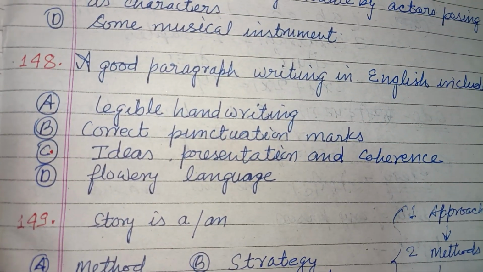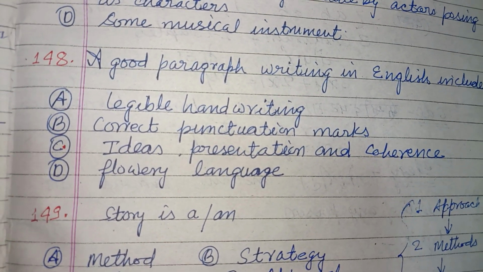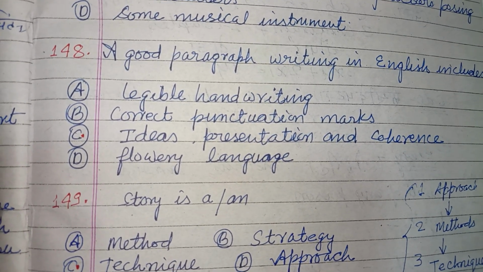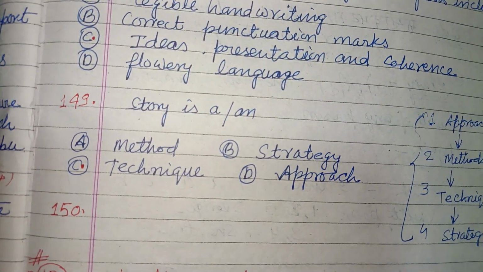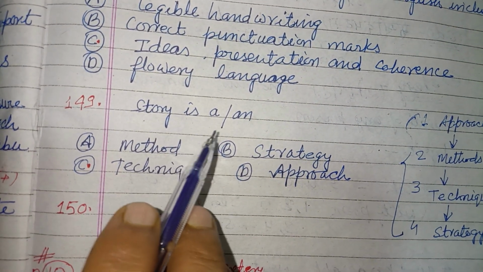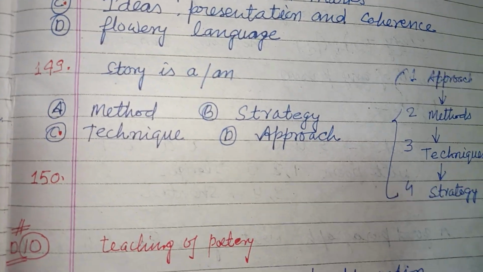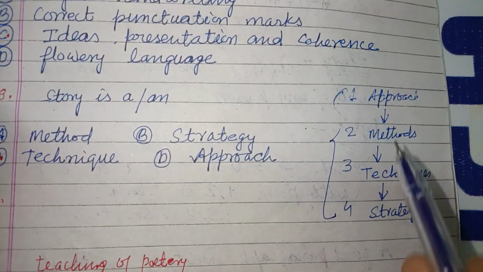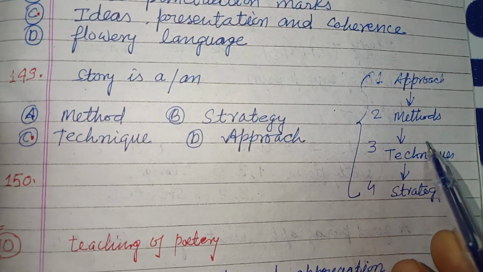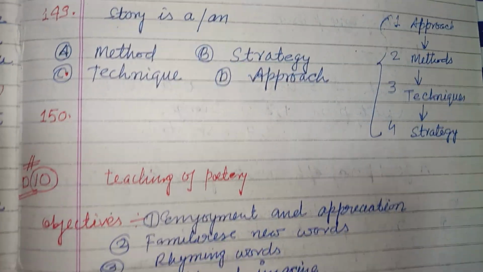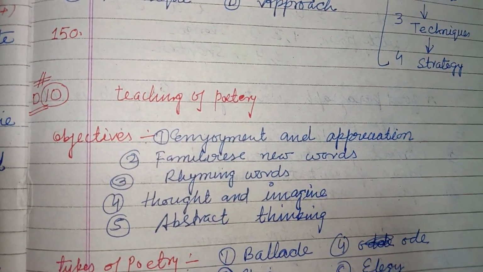A good paragraph in English includes idea, presentation, and coherence. Story is a technique. Here, the options are approach, method, technique, and strategy. So this technique is part of the approach.